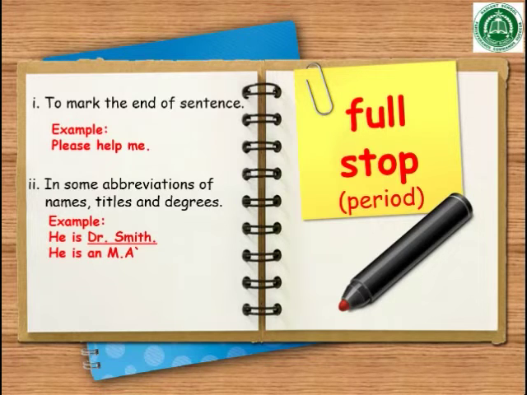For example, please help me. He is going to market. You can see both sentences end at a full stop. The other use is that it is used in some abbreviations of names, titles and degrees. For example, he is Dr. Smith. He is an M.A. In the first example, Dr. is the abbreviation of doctor and M.A. is the abbreviation of Masters in Arts. In both, we have used a full stop.